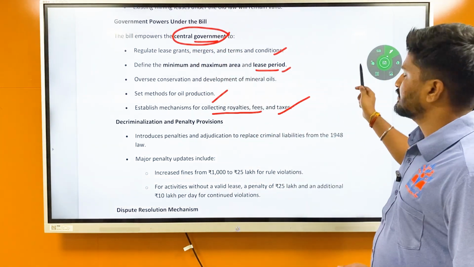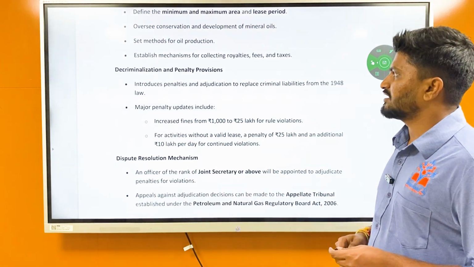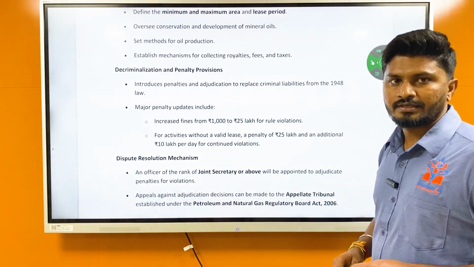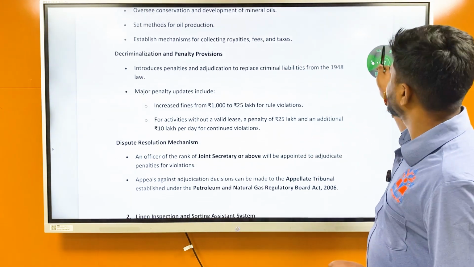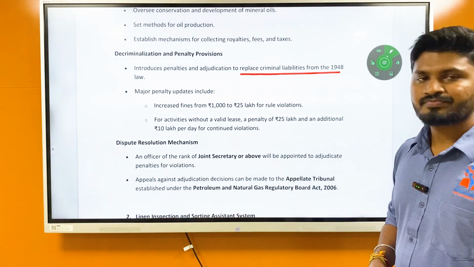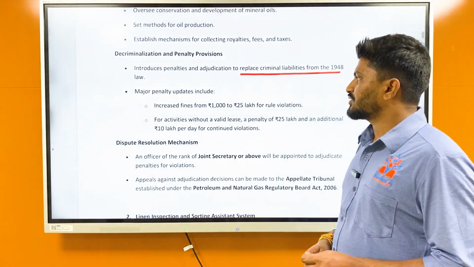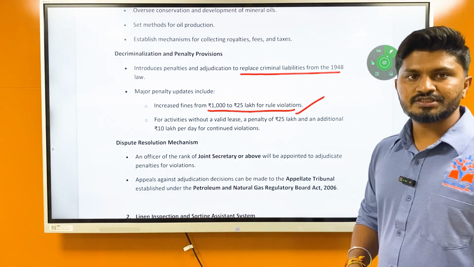Okay, and then it also decriminalizes and provides certain penalty provisions. It introduces penalties and adjudication to replace criminal liabilities from the 1948 law. Major penalty includes an increased fine from 1,000 to 25 lakhs for rule violations.